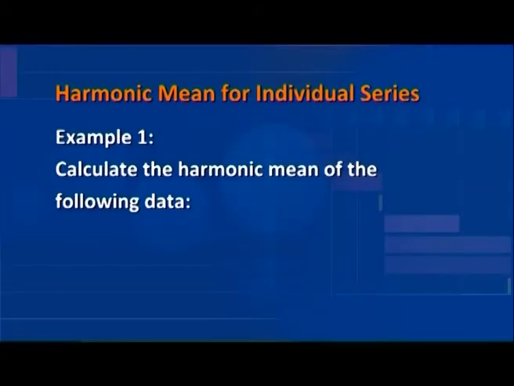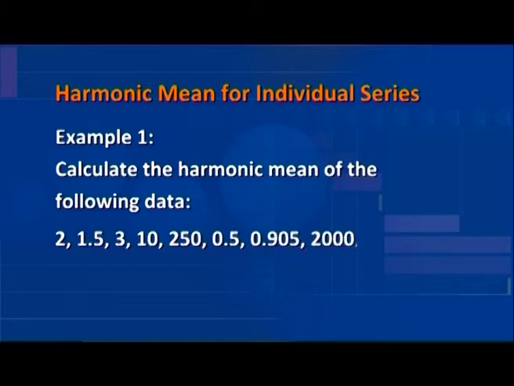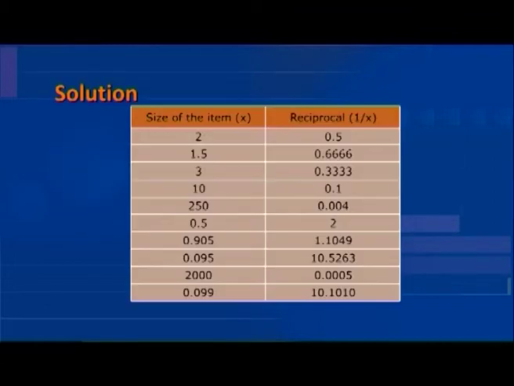Calculate the harmonic mean of the following data: 2, 1.5, 3, 10, 250, 0.5, 0.905, 2000, 0.099. To compute the harmonic mean, we have to first calculate the reciprocals of each item.